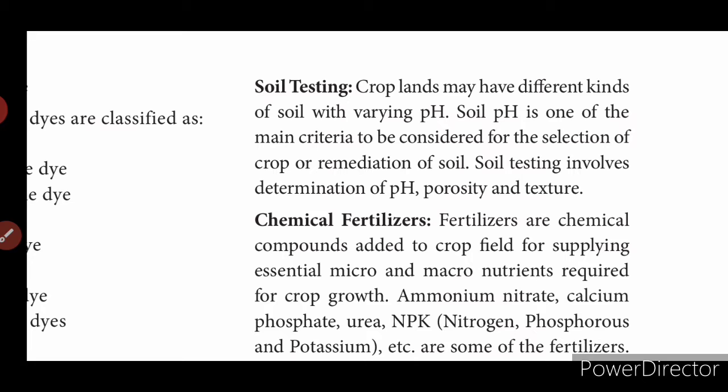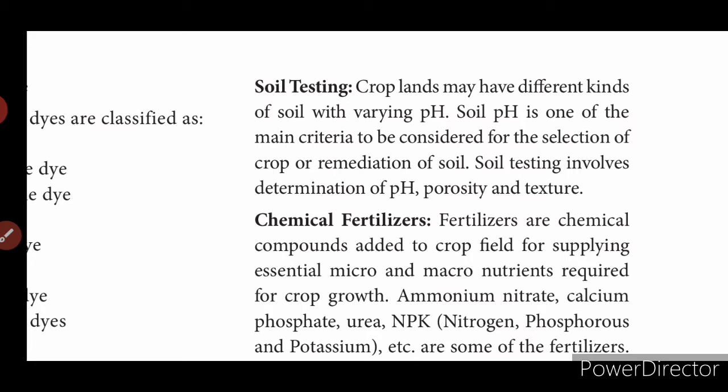After checking the soil, they decide which crops should be planted, which will give a good yield in that particular type of soil, and they segregate crops according to soil content.